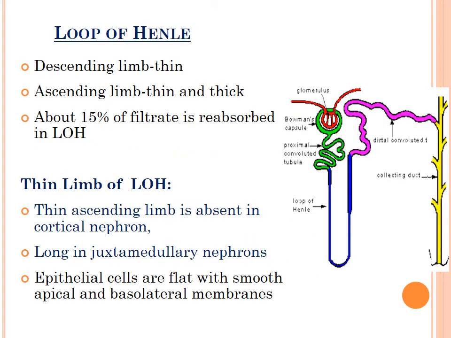Then the loop of Henle contains a downward portion, known as the descending limb, and an upward portion, known as the ascending limb. The descending limb is basically thinner, so it is also known as the descending thin limb. The ascending portion has an initial thin portion and then a thick portion. So this is the ascending thin limb, and this is the ascending thick limb.